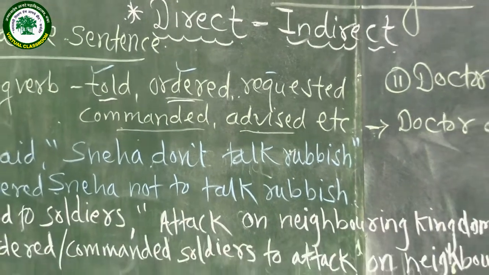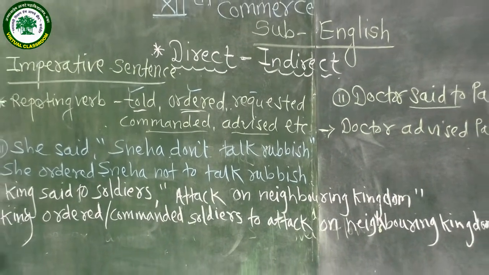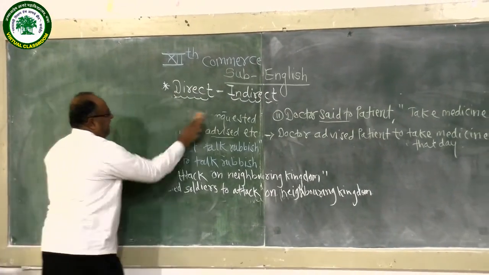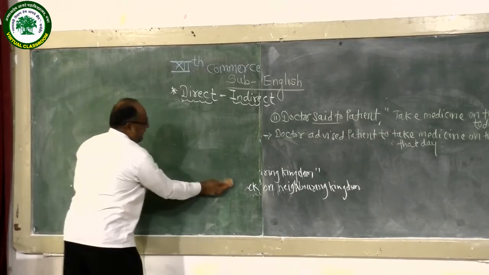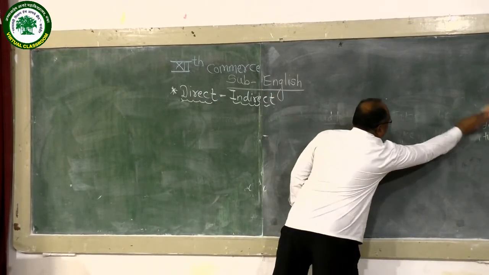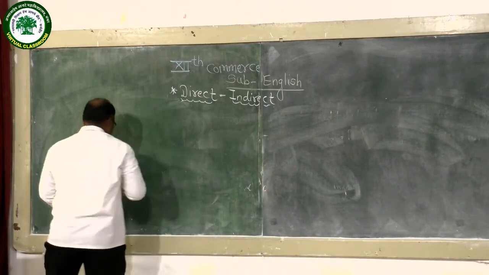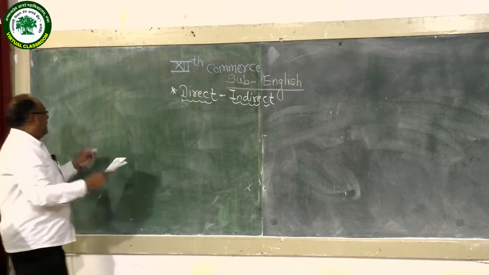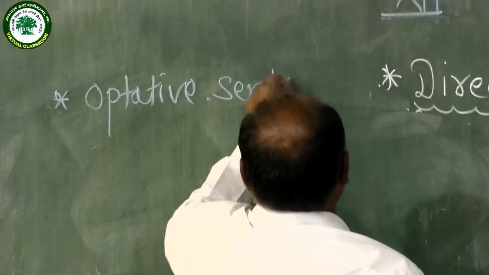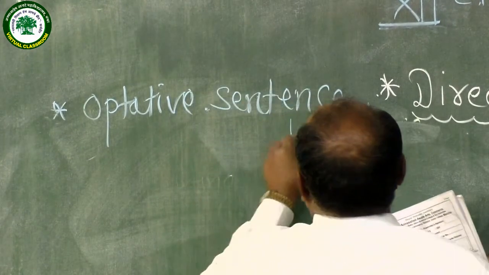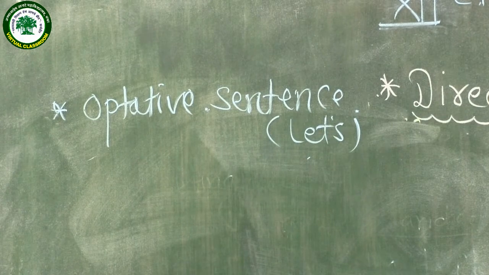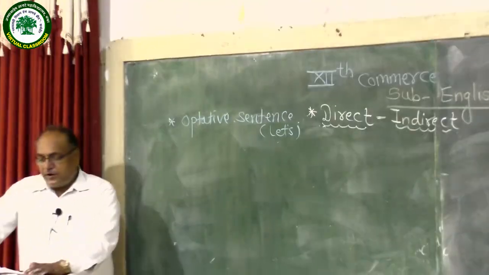Now another type of sentence we are going to practice in this category is the optative sentence, meaning a sentence beginning with "let". How a sentence beginning with "let" should be transformed into indirect narration is also necessary for 12th standard students.